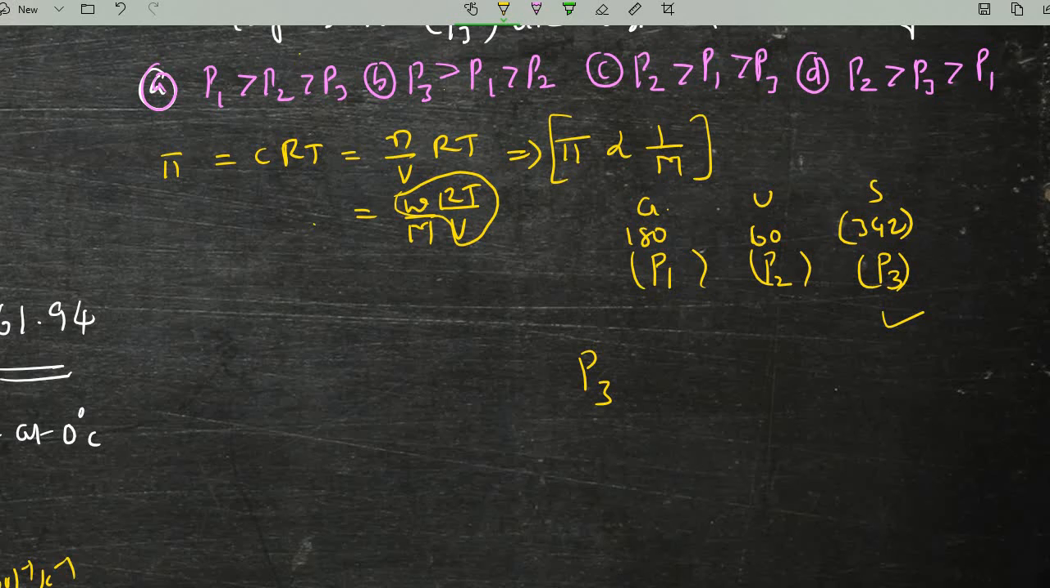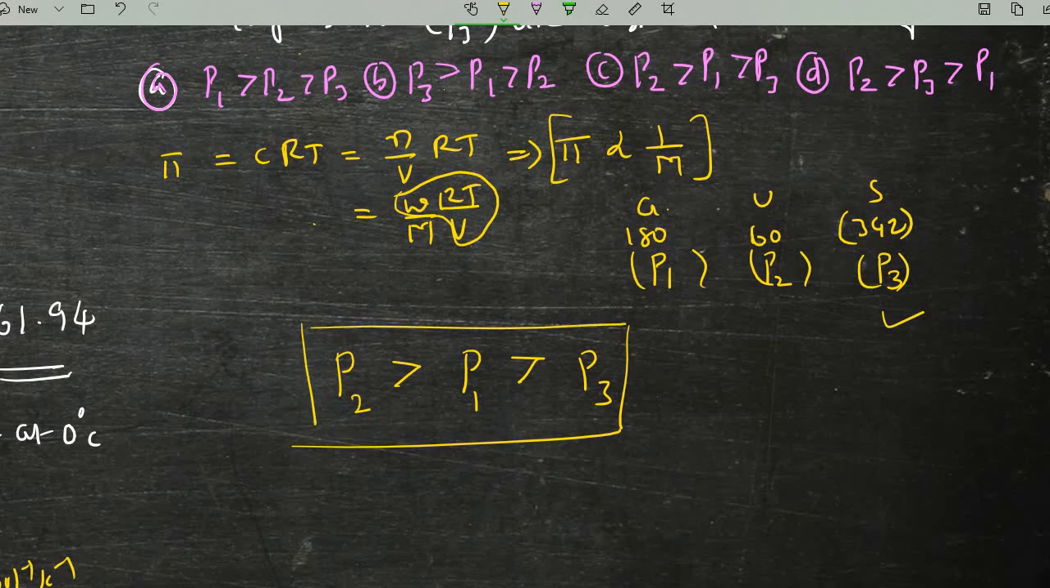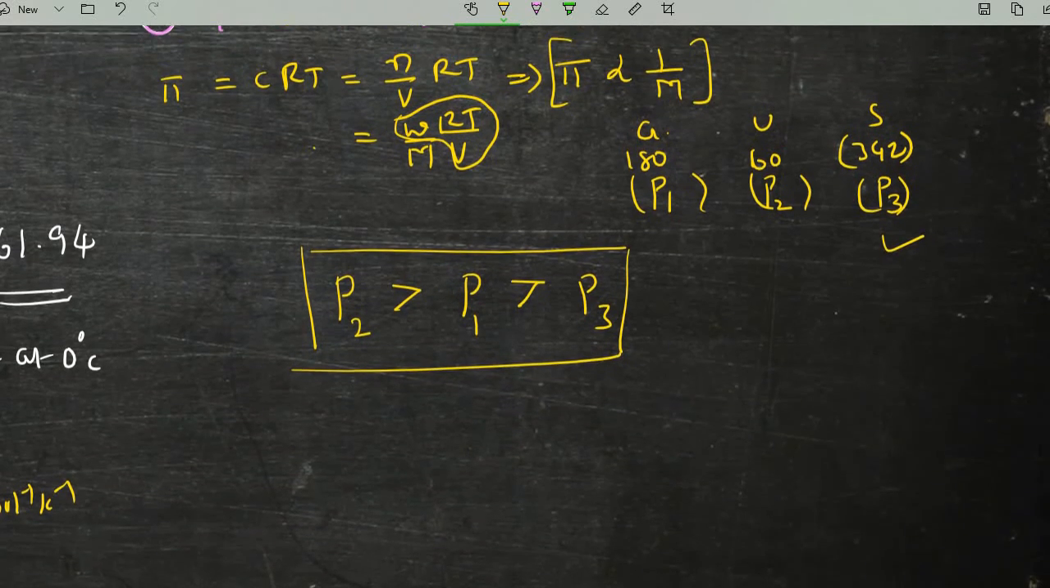Then we have glucose, so P1 is the next value, and the least molecular weight gives the highest value of pressure, that is P2. So what I am writing here is: urea osmotic pressure P2 is greater than glucose osmotic pressure P1, which is greater than P3. If you carefully observe this relation, it is there in the third option, option C. That is the right answer for this question.